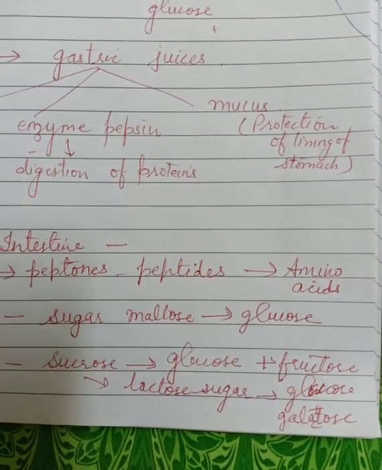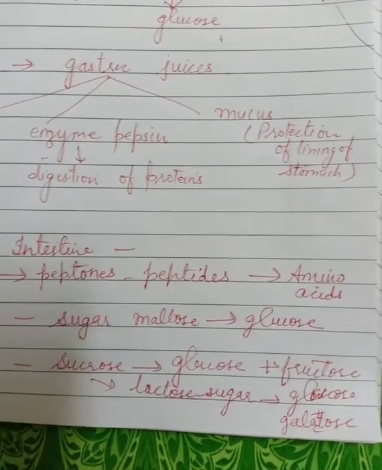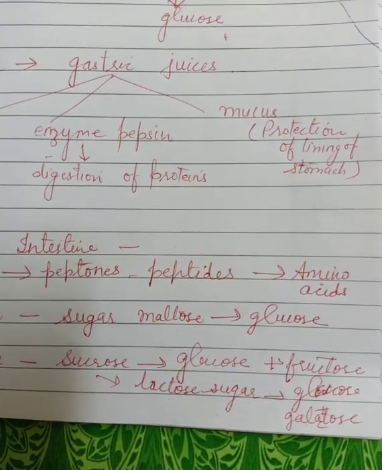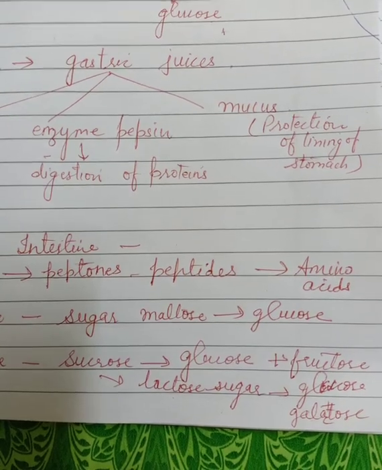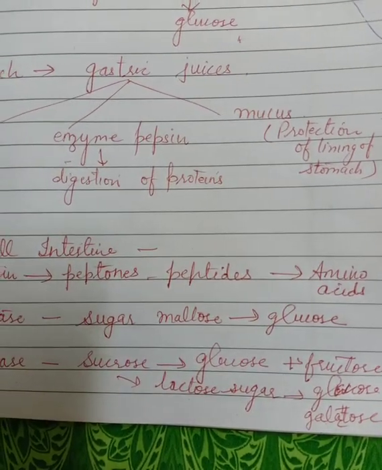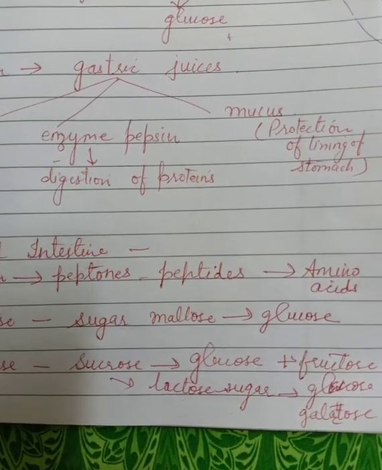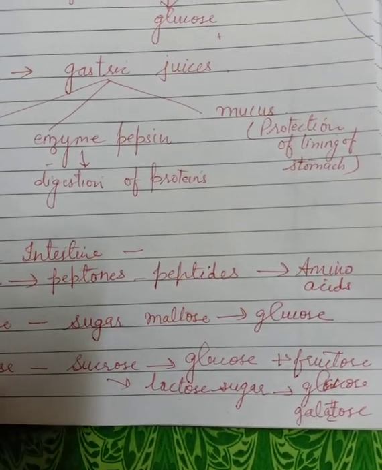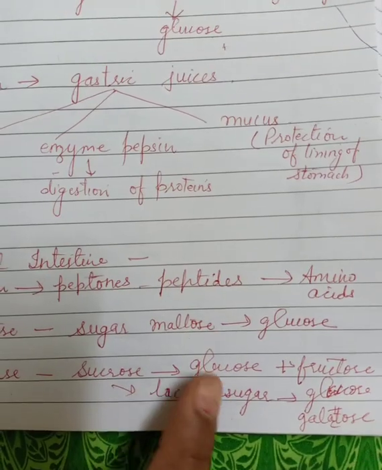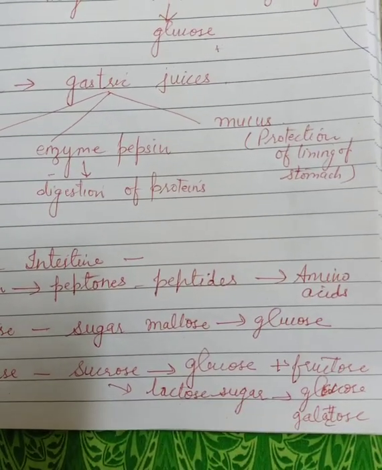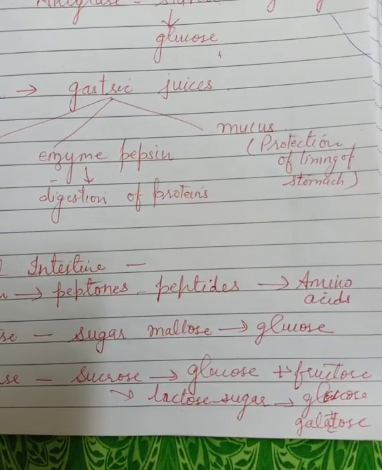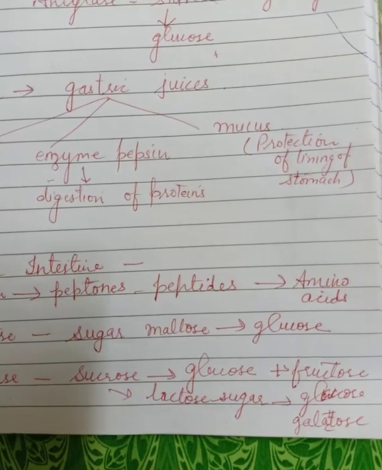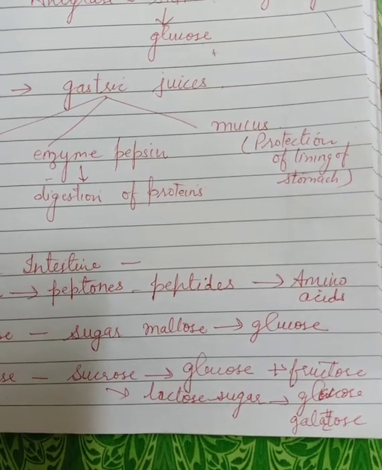We take milk, Horlicks, tea, coffee, many products. Every product has different constituents, because they are made up of different things. So for the breaking of those things, different types of enzymes are present inside our digestive system, so they get inside the small intestine.